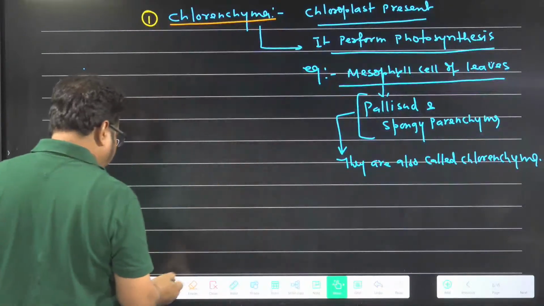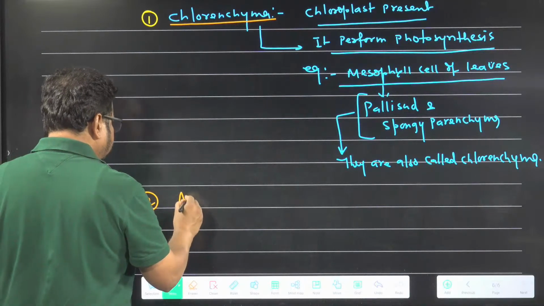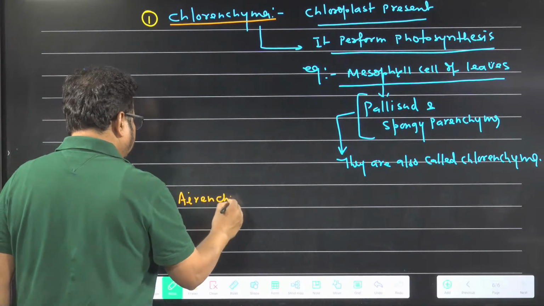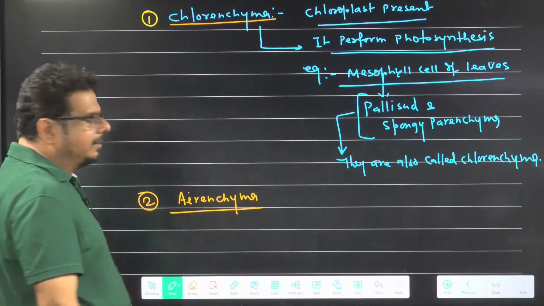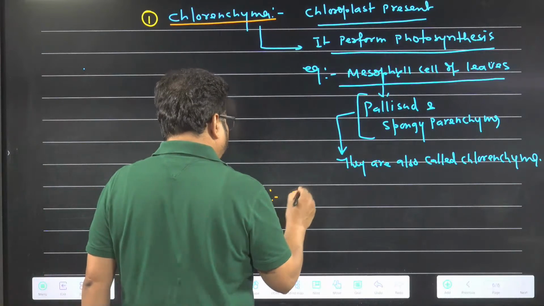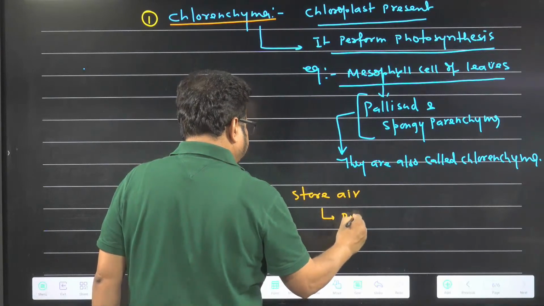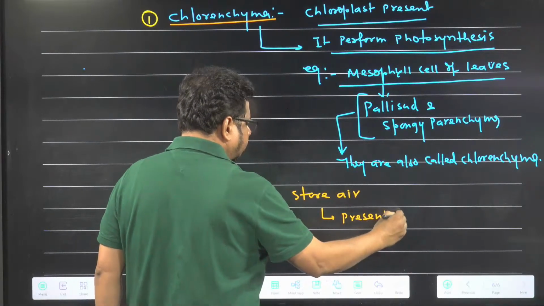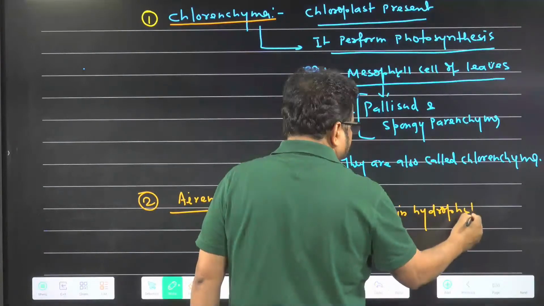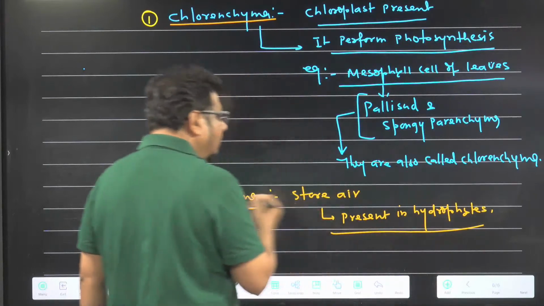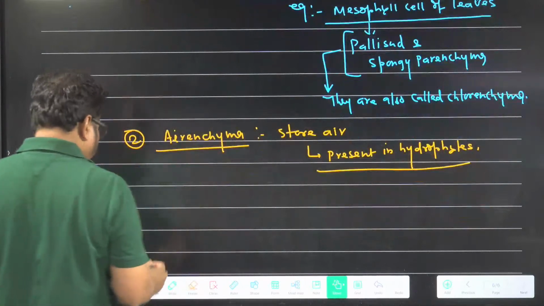Now I am telling you about the second modification of parenchyma, and that is aerenchyma. Aerenchyma stores air, present in hydrophytes. Store air, present in which one? Hydrophytes. What is there? Aerenchyma. They are storing the air.